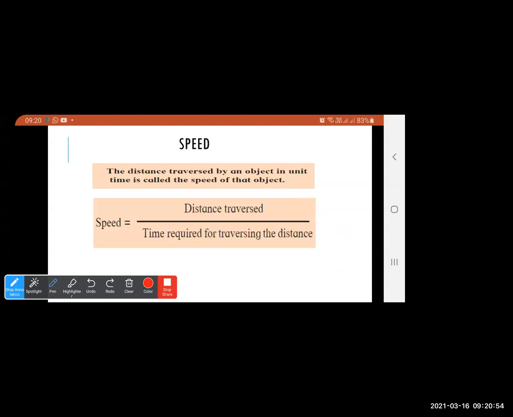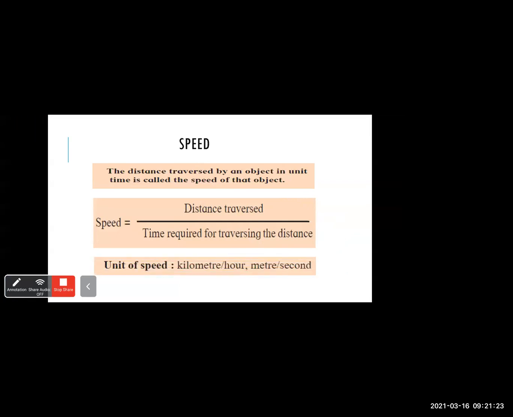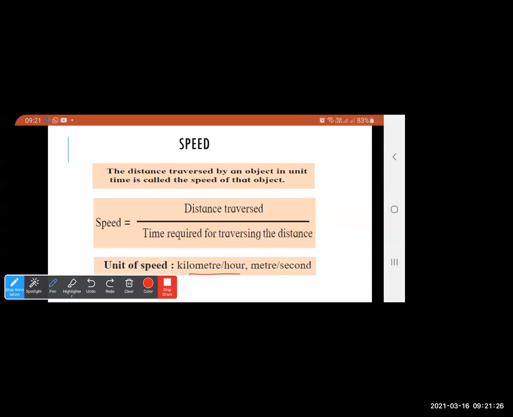Now, instead of this, if I'm using another unit, if I'm measuring the distance in kilometer, then the time required for traversing the distance will be in hour. So what will be the unit for speed? It will be measured in kilometer per hour. So finally, the unit of speed is kilometer per hour, or it can be measured in meter per second.